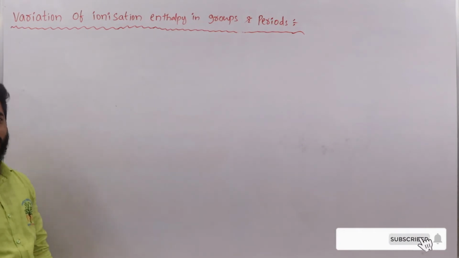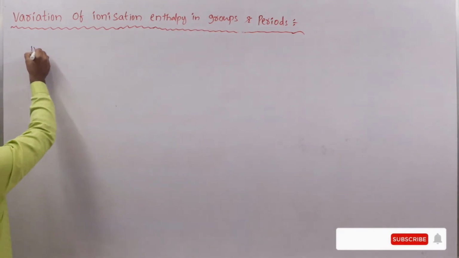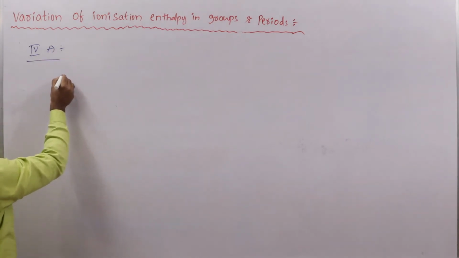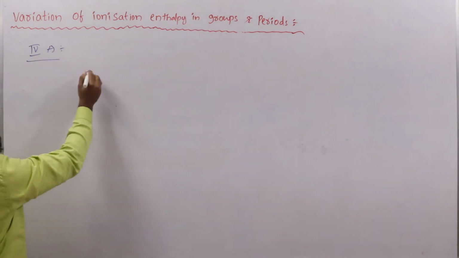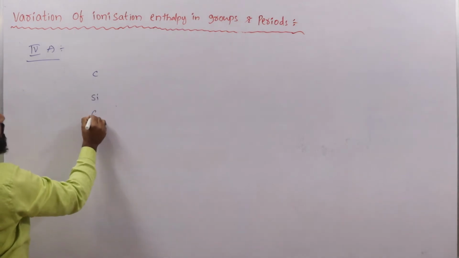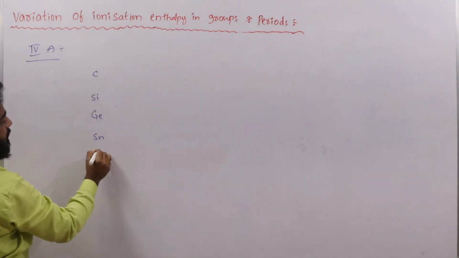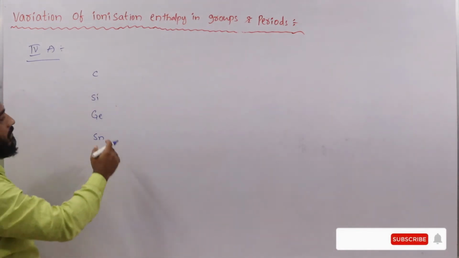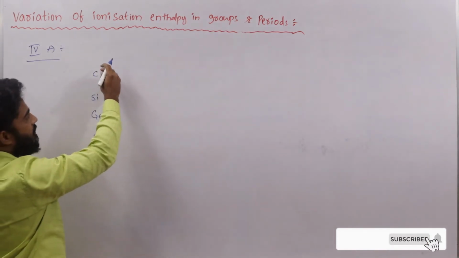Let us see fourth A group elements. Fourth A group elements are carbon, silicon, germanium, tin, lead. What can we expect here?